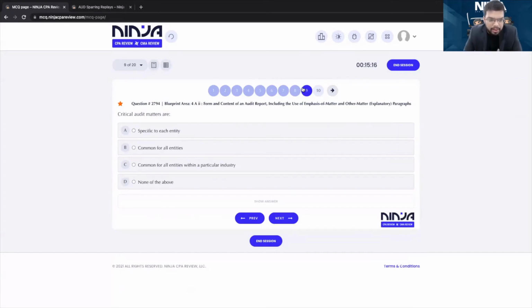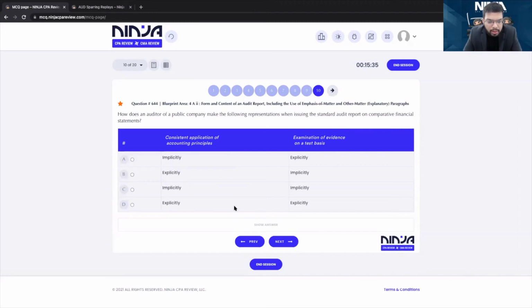Critical audit matters are specific to each entity. Yes, they are not common. Each entity will have its own critical audit matters. They are not common for all entities. They're not common for all entities within a particular industry. Not none of the above. They are specific to each entity.